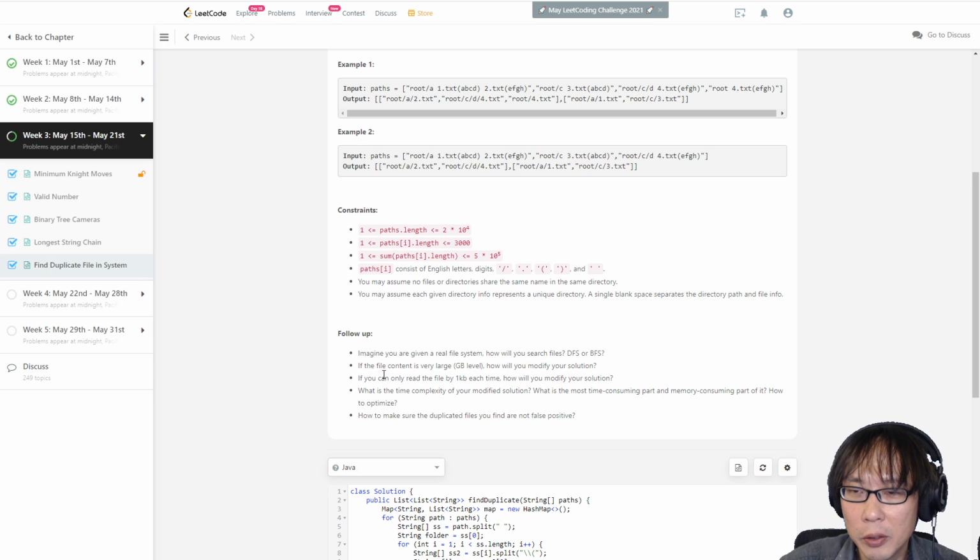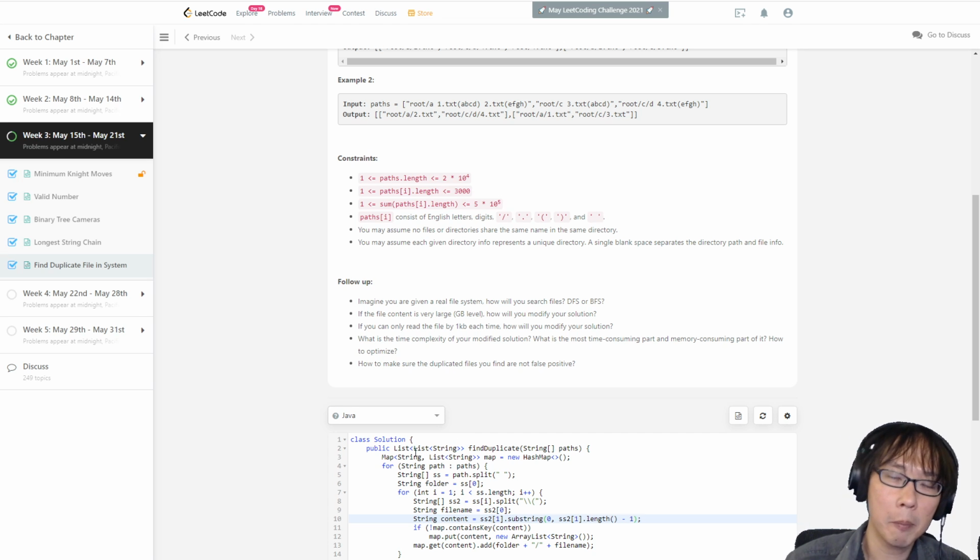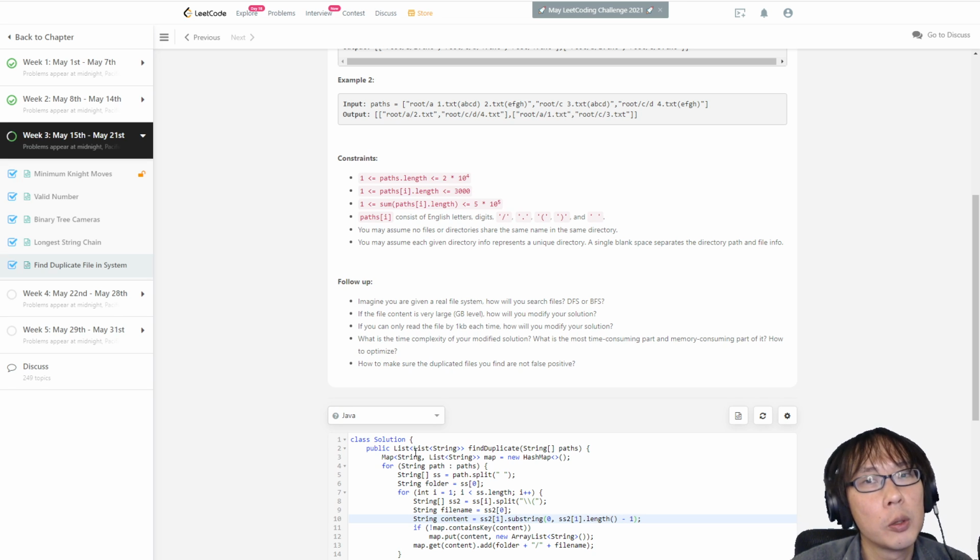And then the second question, if the file content is very large, how will you modify your solution? Because the file content, I use it as a key. I put it in the map, right? So how would I modify my solution? I will probably hash the string into maybe a number.